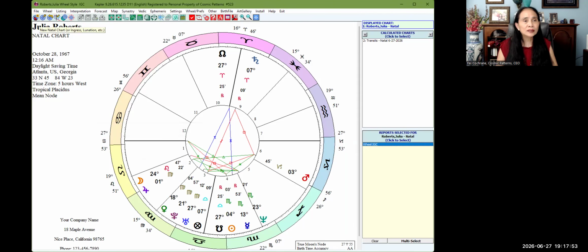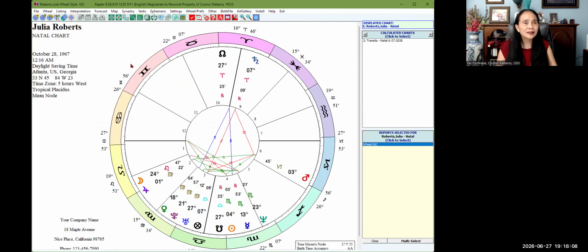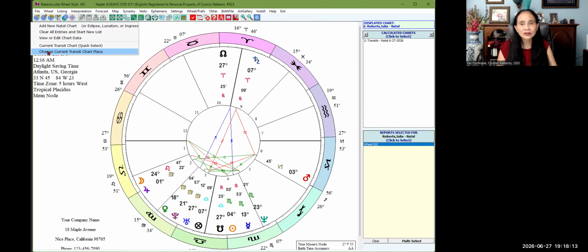So this one is to create a new natal chart. This one is to create a progressed chart, and there are so many features that you can see. These are the progressed options that you can use. There are so many to choose from, and you can also create the current transit chart.